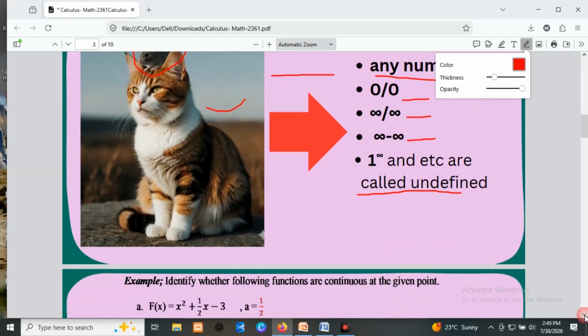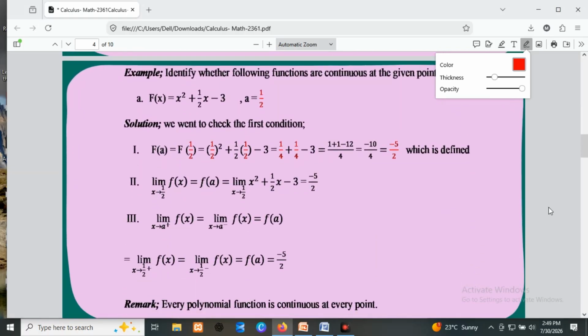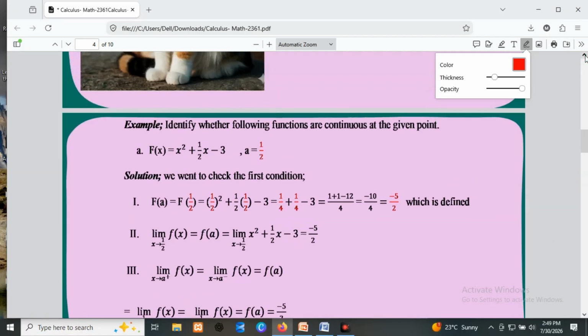For further explanation, this definition will be shown using different examples of functions. Let's say the first example. Identify whether the following functions are continuous at the given point.